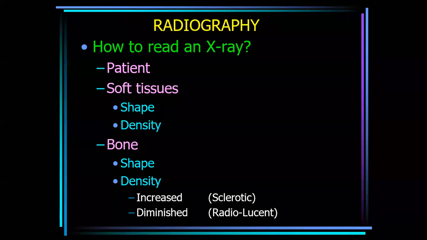Then the shape of the bones. The shape of the bones may be altered. The altered shape of the bones may be unilateral, may be bilateral. So we will see in further slides how the shape of the bones changes and how it is important. Unilateral affection of the shape of the bones may occur in fractures, certain diseases, and metabolic disorders, and bilateral affection of the bones occurs in case of rickets and osteogenesis imperfecta. Okay, how to read it.